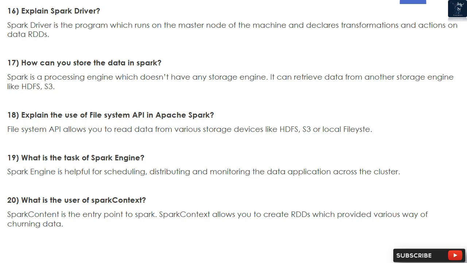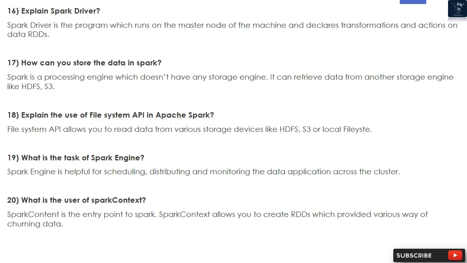18. Explain the use of File System API in Apache Spark. File System API allows you to read data from various storage devices like HDFS, S3 or local files. 19. What is the task of Spark Engine? Spark Engine is helpful for scheduling, distributing, and monitoring the data application across the cluster.